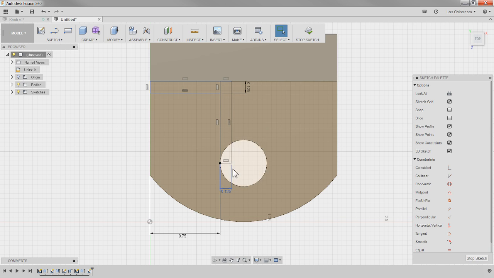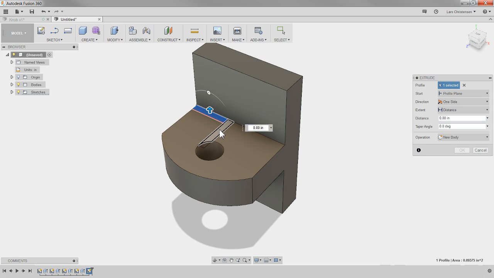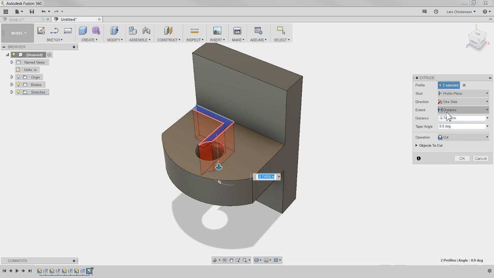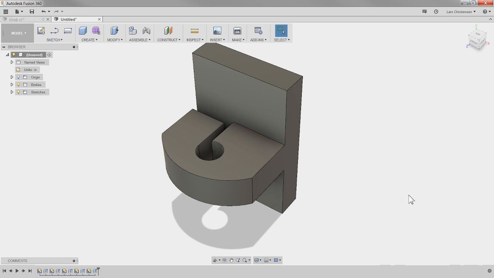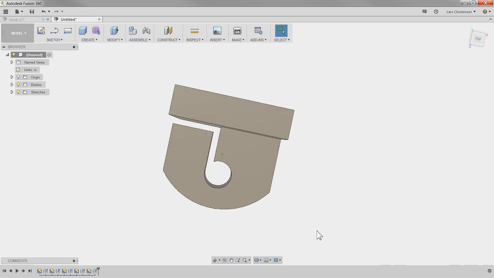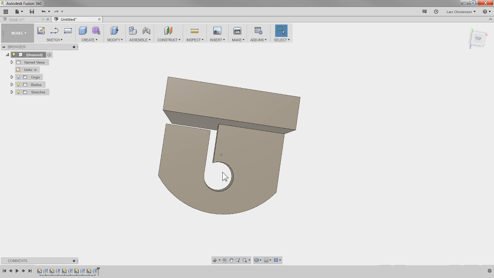So now I can see that this one is all good, but this one is still blue because this one is actually not attached to anything. So let's make this point and this point coincident, and now everything is black. So now I can come in with my slitting saw, go in here, and then turn it 90 degrees and go this way. I'll probably start in the hole, go in the other way, whatever. So let's go in here and select these two edges, and they are going to be cut all the way through, just like that. And now we have that slit through right there.